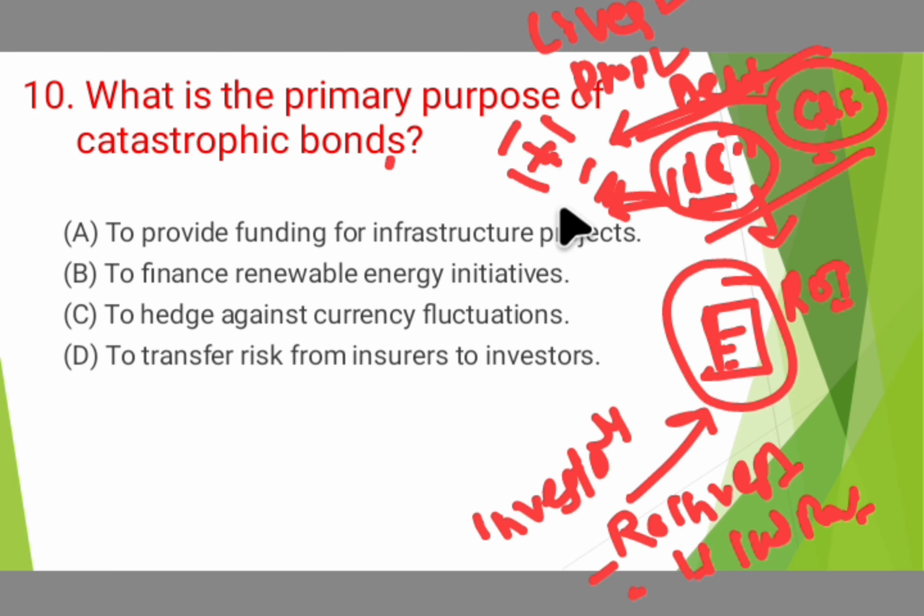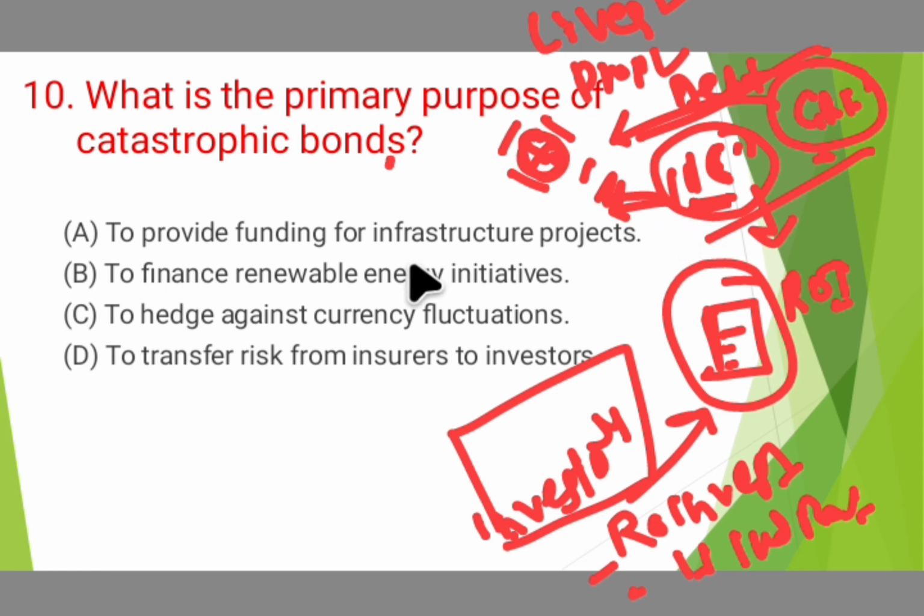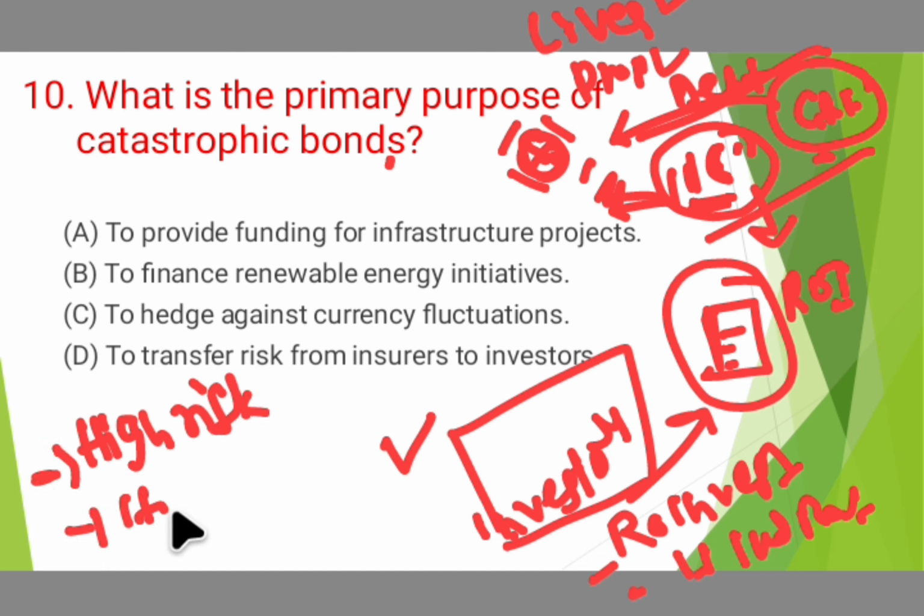If any calamity or disaster happens in India, whatever the investors have invested will go to the victims of the region. Hence, there will be loss of money for the investors. So, because of this high risk, insurance companies provide high returns.